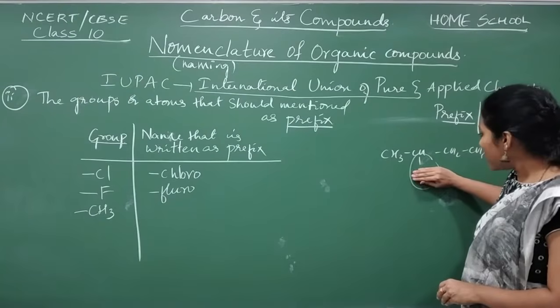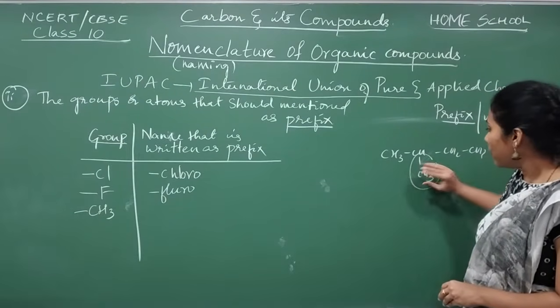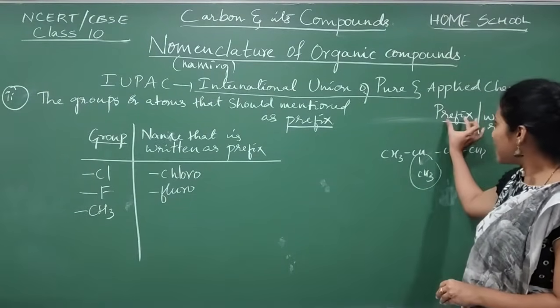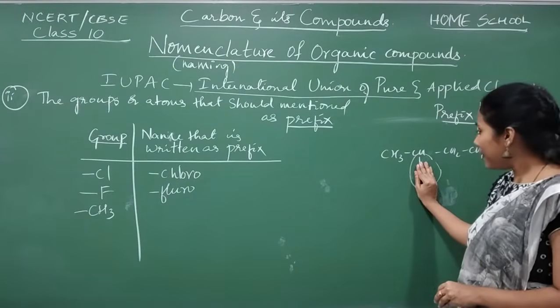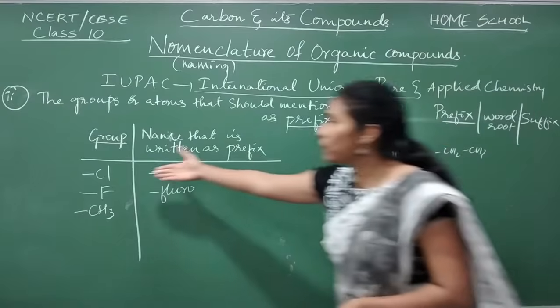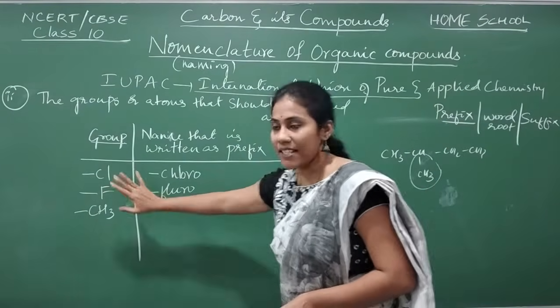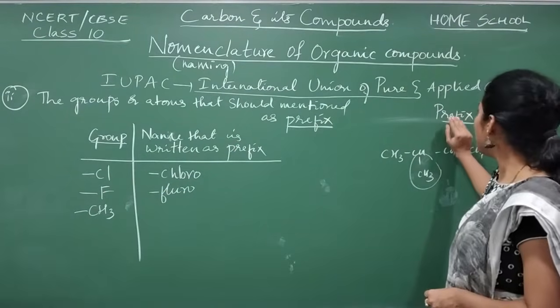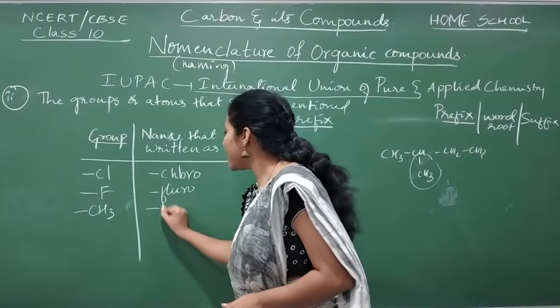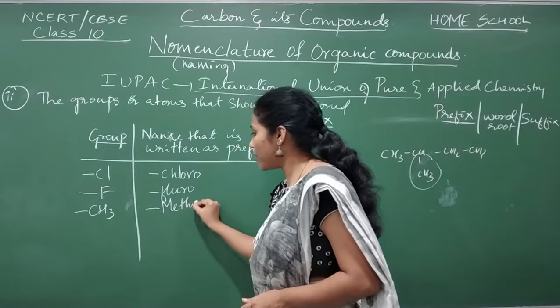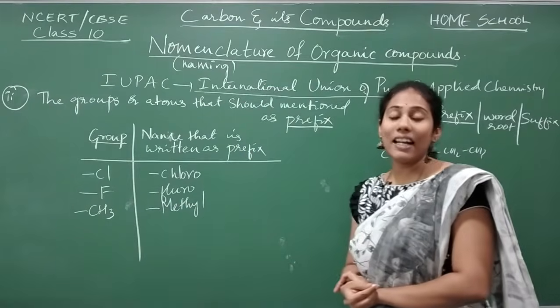So when CH3 is there as a branch, its name you should mention as a prefix. When something is there as a branch, either an organic group or groups like these, their names you have to mention as a prefix. So CH3 we will write as methyl.